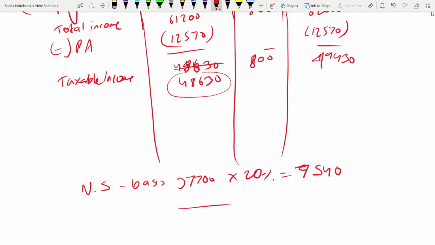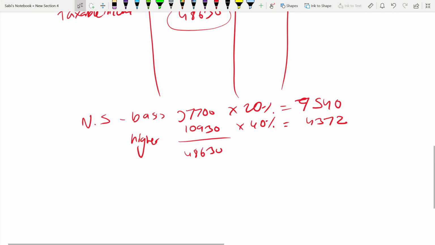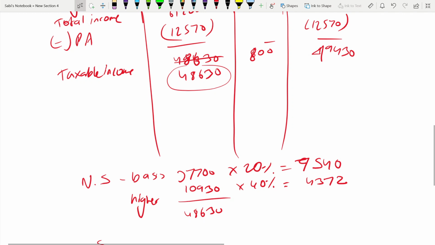The balance will go in the higher rate, 10,930, into 40%, 4,372.